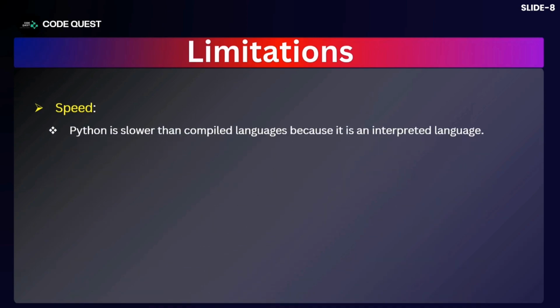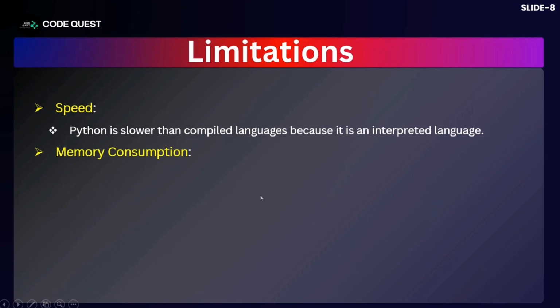If I compare C with Python, C is a compiler based language, whereas Python is an interpreter based language. So in Python, because interpretation happens line by line, its speed is comparatively slow compared to other programming languages.